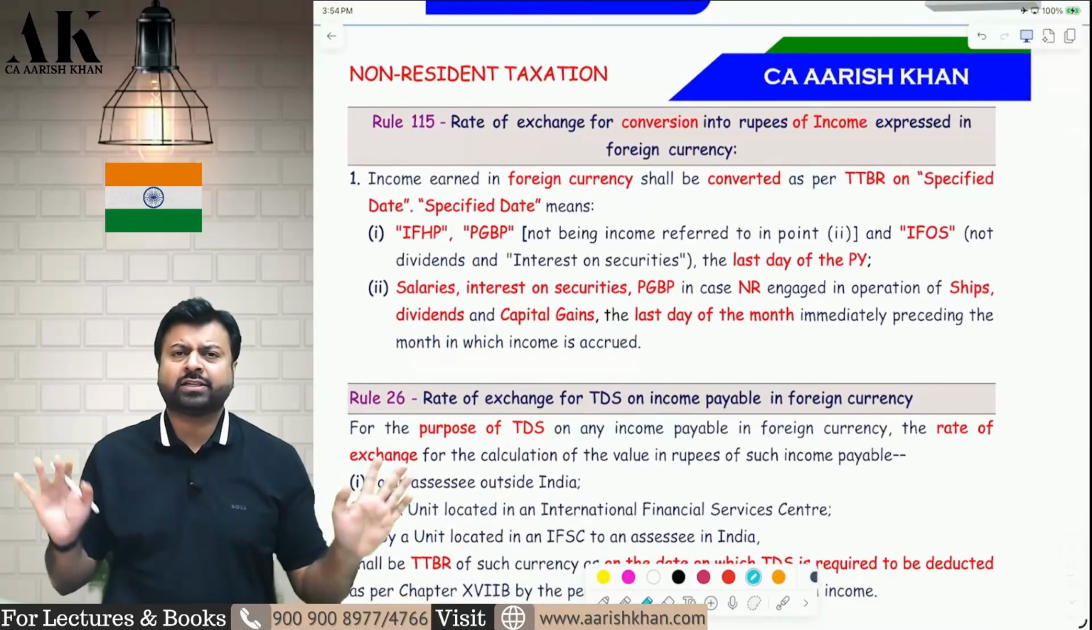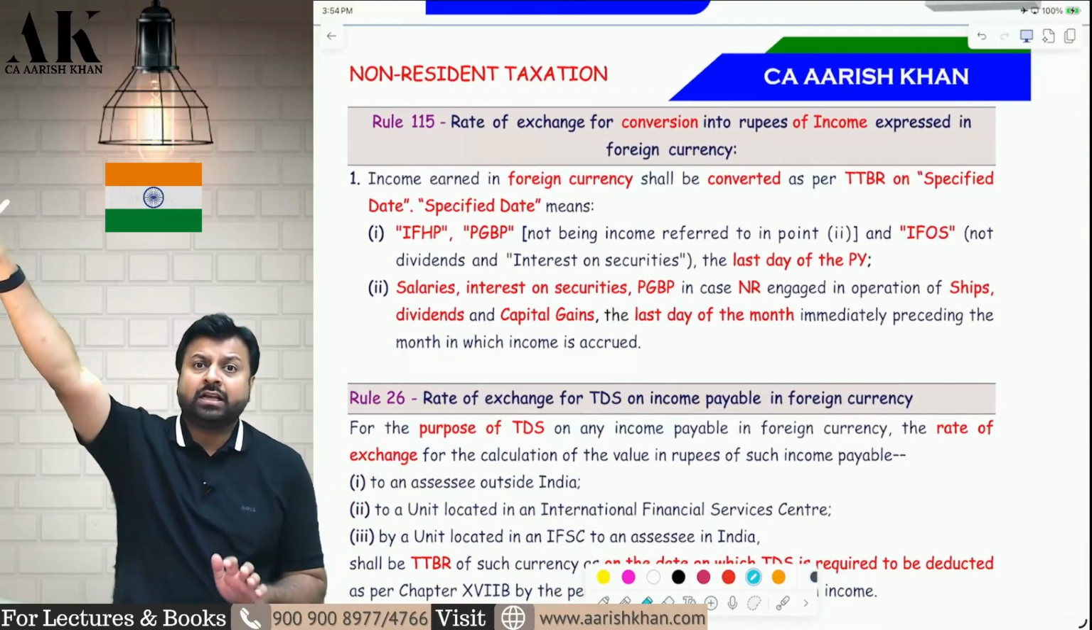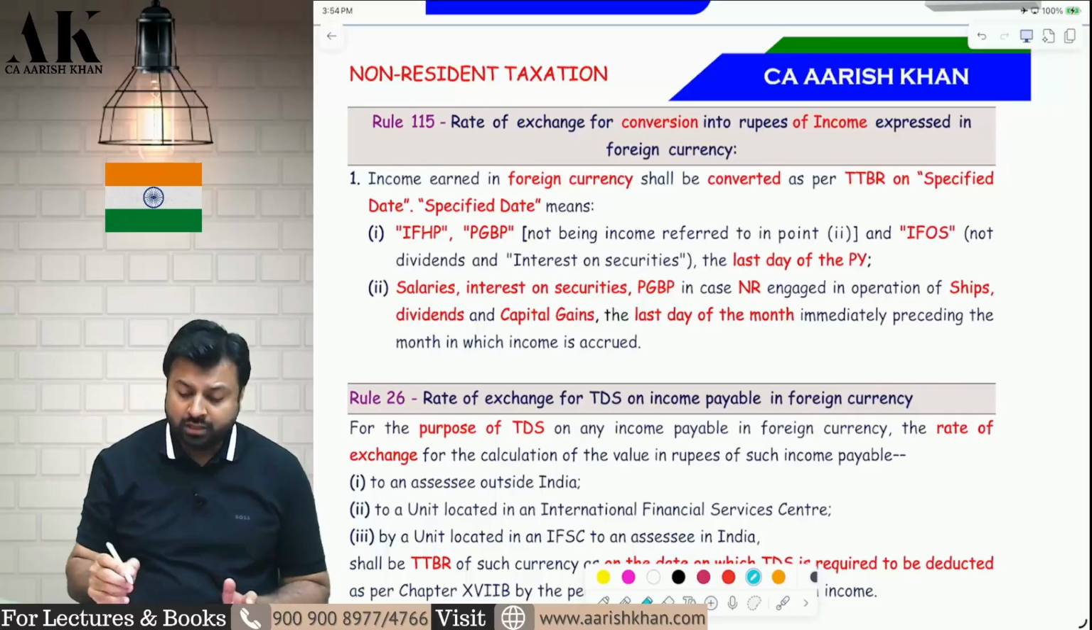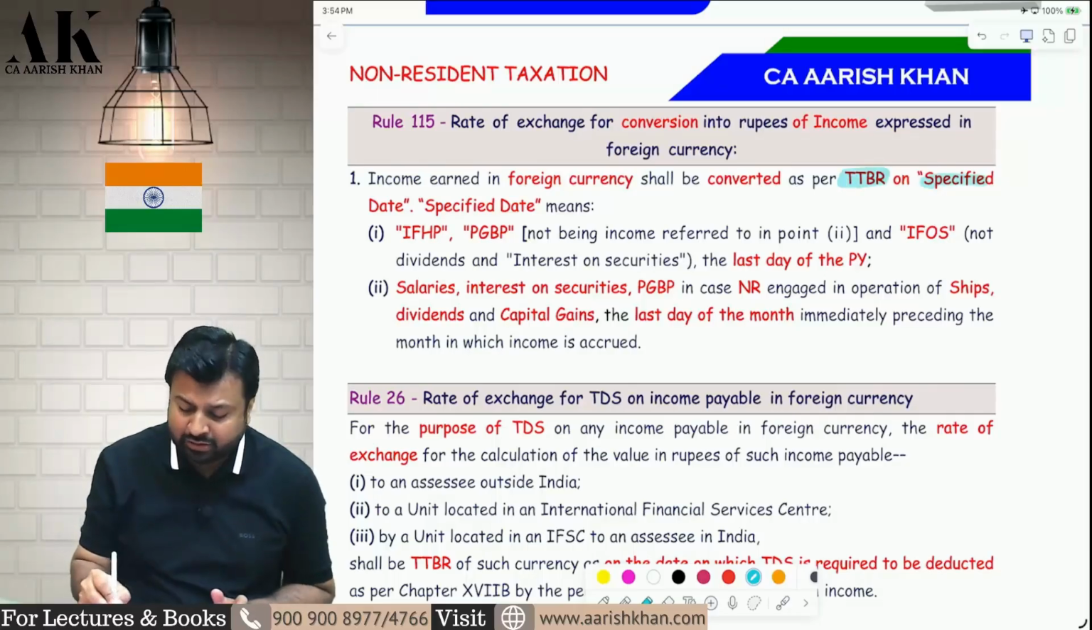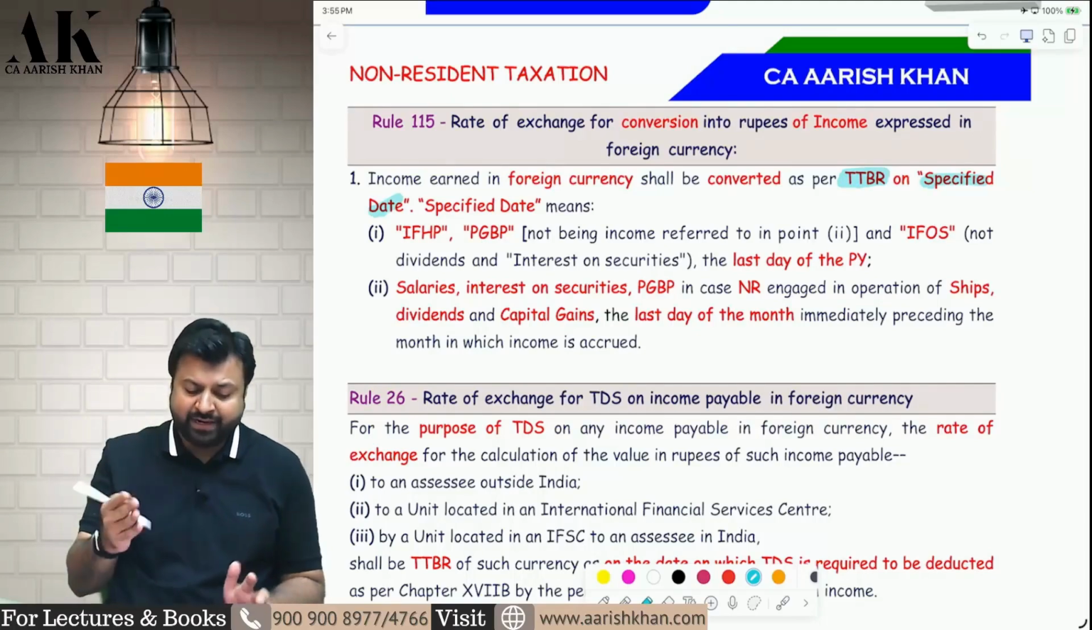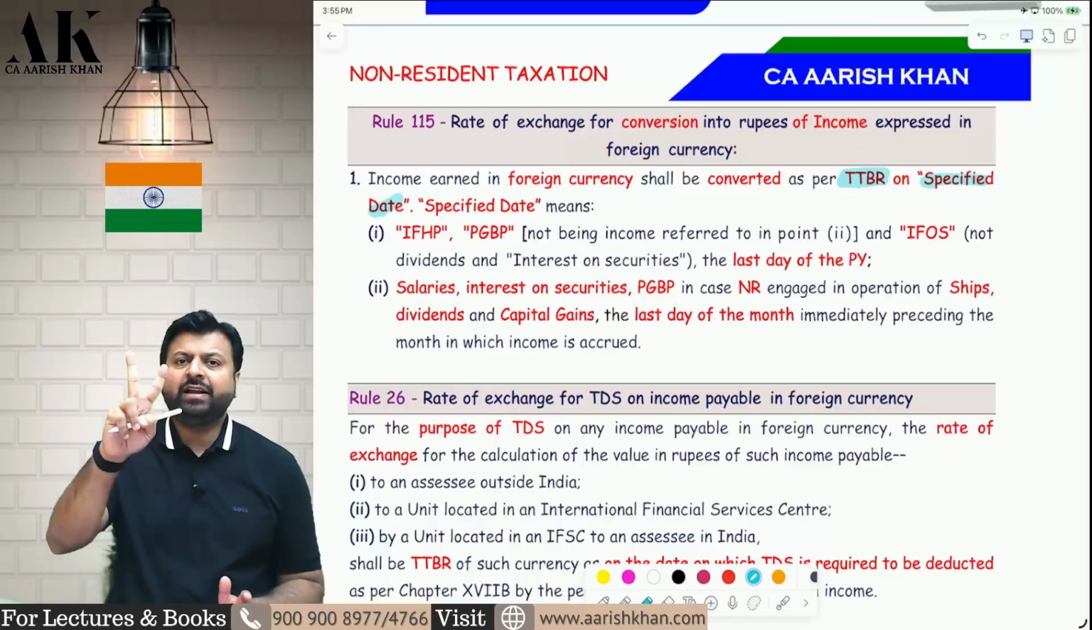Next one, a very important section, Rule 115. If you are earning income outside India in foreign currency, how will you convert that into INR? You will convert that into INR as per TTBR on the specified date. The rate is very clear, TTBR. The date is important. Specified date means what? Specified dates are two dates.